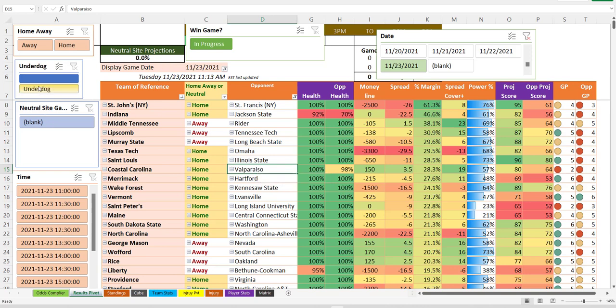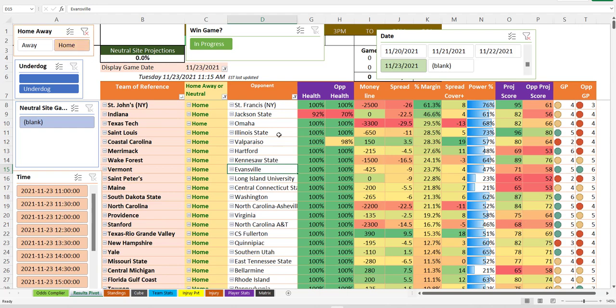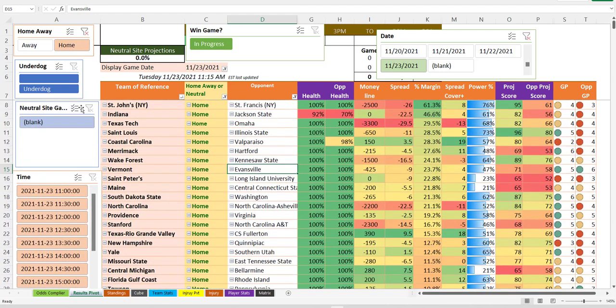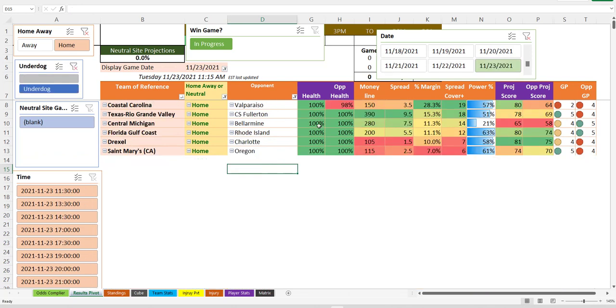So is there anything that we can quickly glance at? First of all, home teams, but we don't know if all these teams are actually home. So you've got to look. Sorry, we don't have that information here yet. Underdogs, wow, a bunch. I guarantee all these teams are not home. Is there anything reasonable? Coastal Carolina at Valpo, plus 150. I mean, at home against Valpo. I just don't know if any of these are actually real home teams.